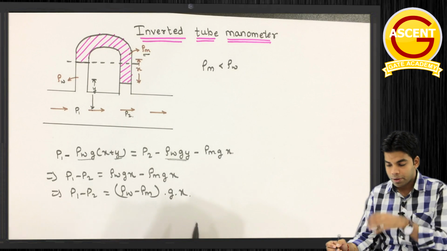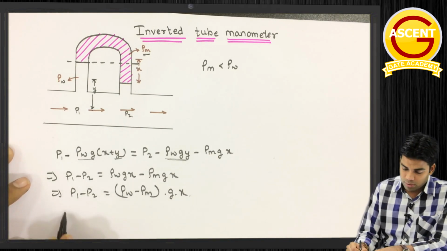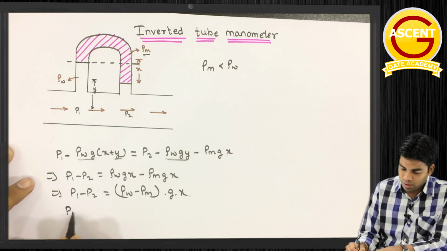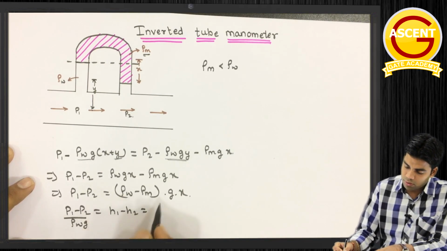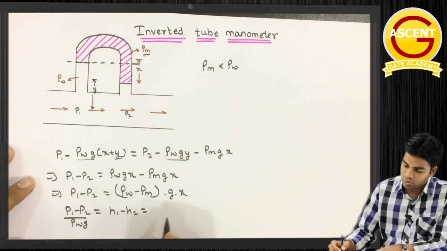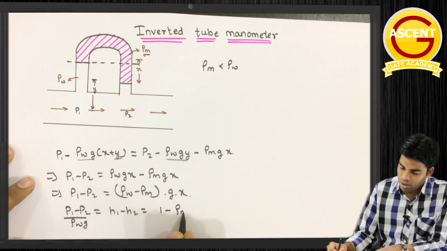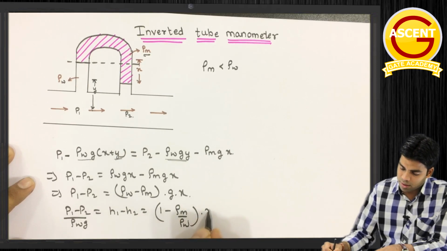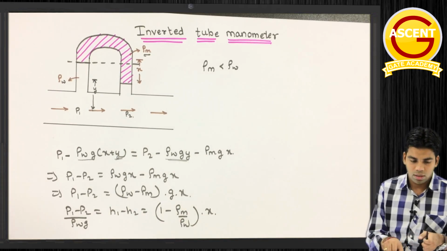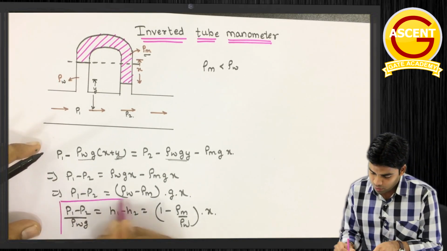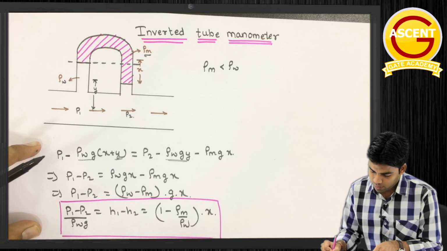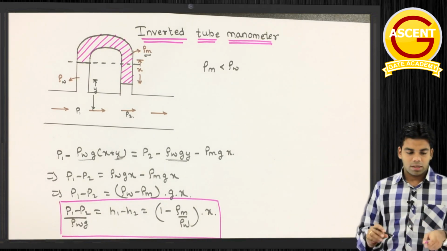Or in terms of H1 minus H2, P1 minus P2 divided by rho w g is equal to H1 minus H2. Just divide by rho w into g, so this will be 1 minus rho m by rho w, g will be cancelled out, into x. This is the expression for pressure difference in terms of head, H1 minus H2. Getting this or not?